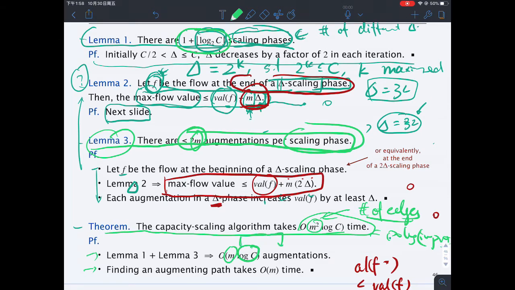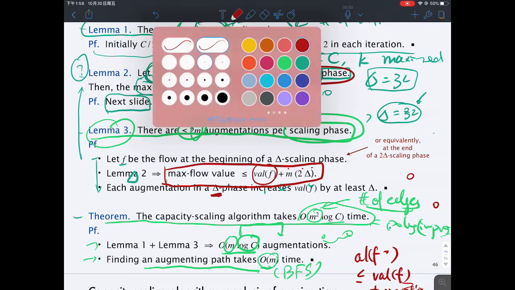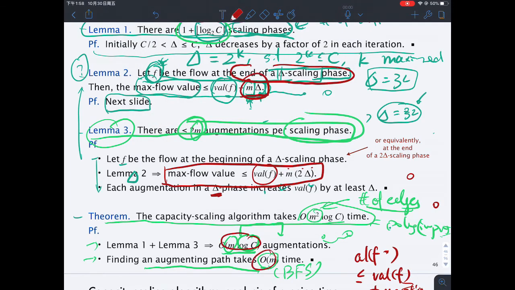Then the total number of augmentations across all scaling phases would be m times log C. Finding an augmenting path takes order of m time, because we can find the s-t connectivity by using BFS or DFS, so this is linear. At the end, if you take the product of these two terms, you get the running time. By now we see the entire outline of the running time analysis.